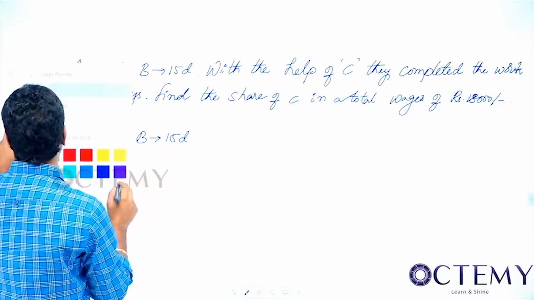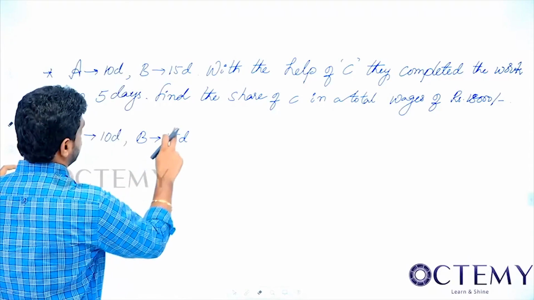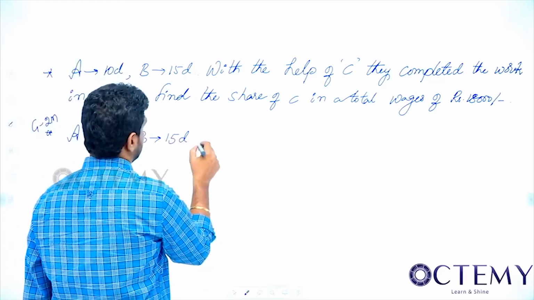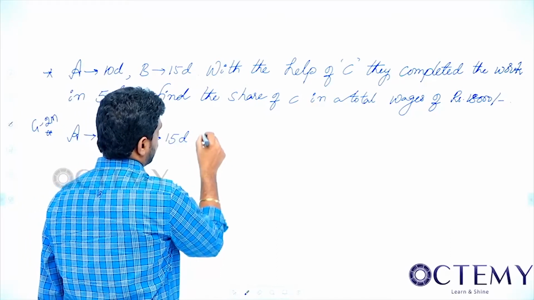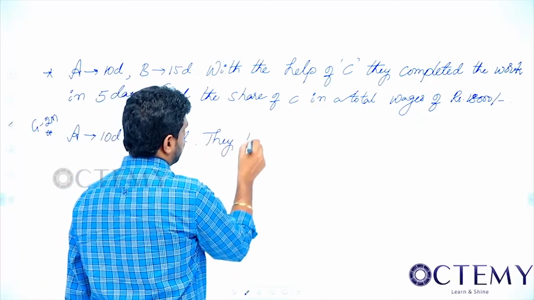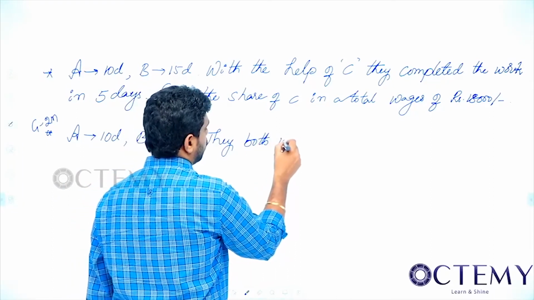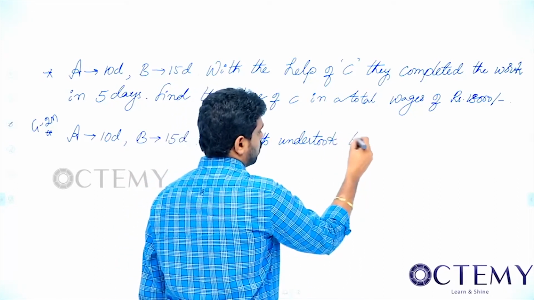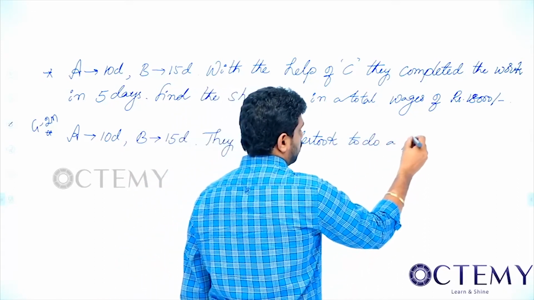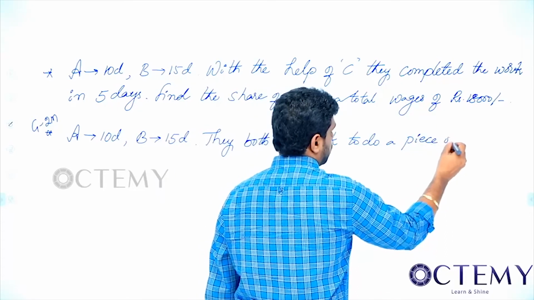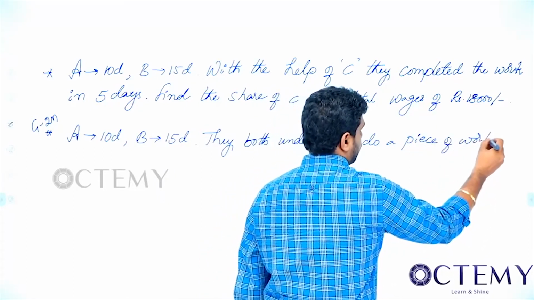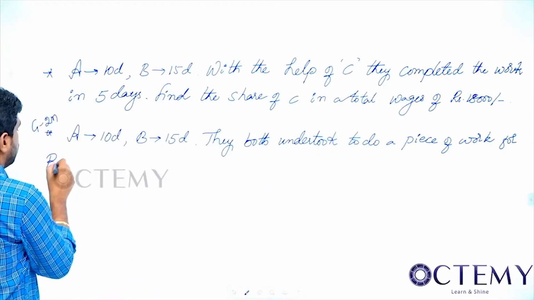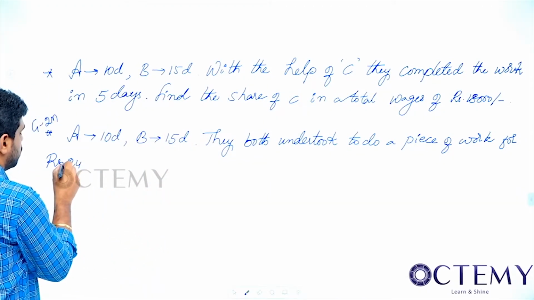A can do a work in 10 days, B can do in 15 days. They both undertook to do a piece of work for rupees 24,000.